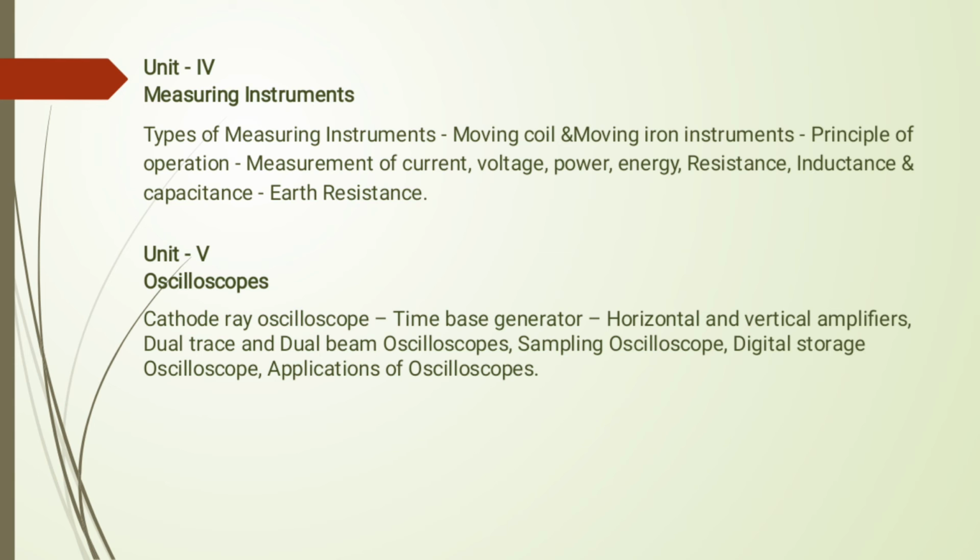In CRO we have to see the components: time base generator, horizontal and vertical amplifier, dual trace, dual beam oscilloscope, and sampling oscilloscope. We have to see what is meant by each of them, and also the digital storage oscilloscope and the applications of the oscilloscope. We have to study the entire oscilloscope in the fifth unit. This is the syllabus, my dear students.